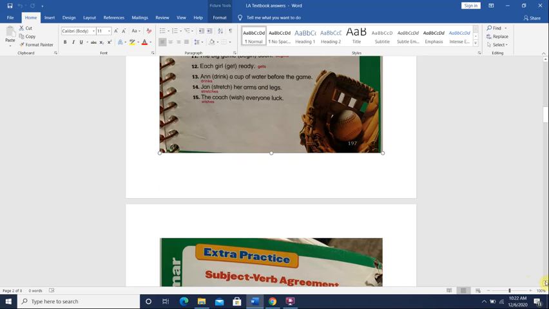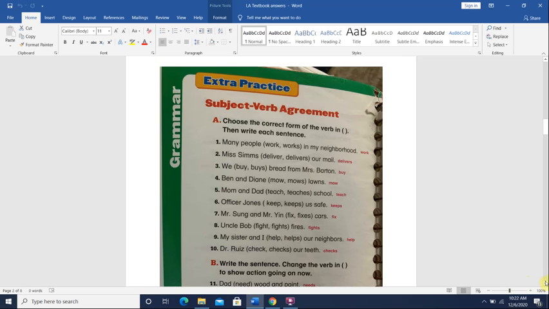Okay, let's go to one more page. It says subject-verb agreement. Remember when we talked about the present tense? So in the present tense, most of the sentences that it gave us up there on page 197, we added S and ES. Now the subject will be either singular or plural. So you have to be careful here. Okay, so many people, saying many people, that means it's plural. Okay, so what do we do to the verb? We choose the verb without the S. Many people work in my neighborhood.